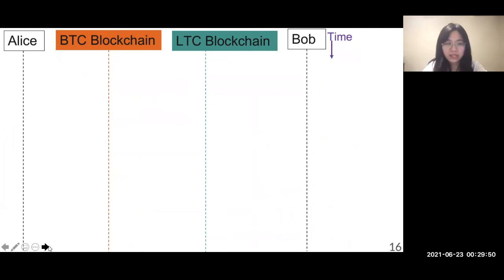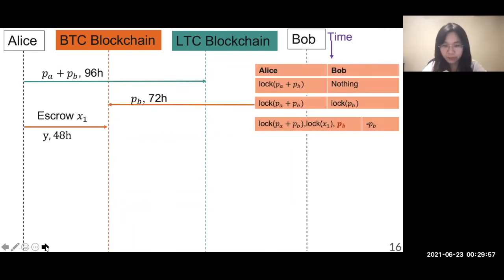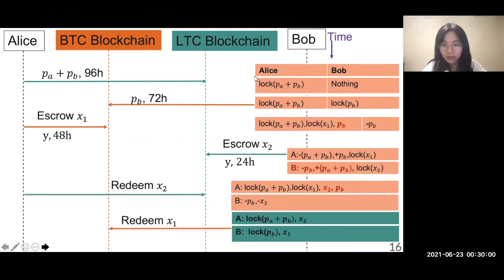We analyze step by step the payoff of a conforming party if the other party was away at each step. We can see that for a conforming party, it will either lock some premiums without compensation, as shown by these two blocks, or it will get some premiums to compensate locking their assets swap, as shown by these 3 blocks. Or if no party deviates, their assets are swapped and their premiums are refunded.